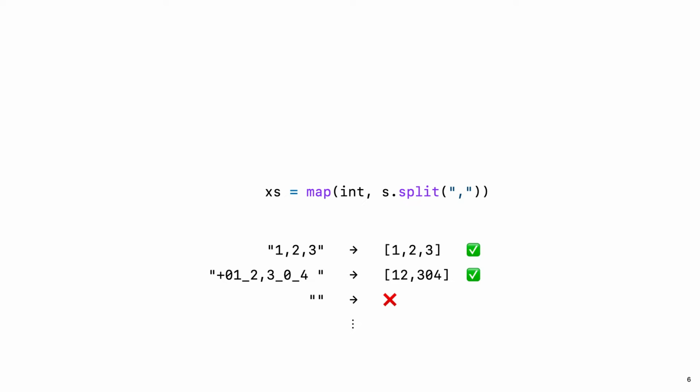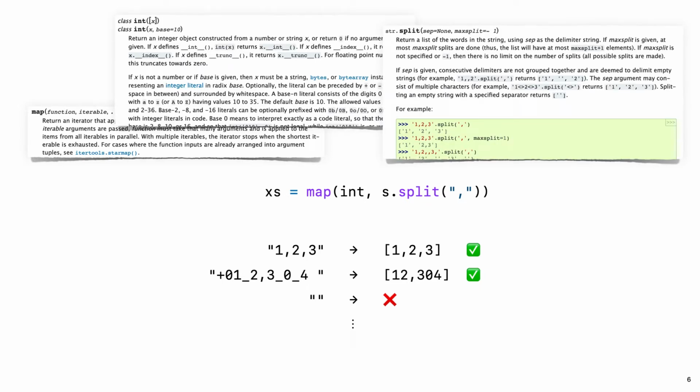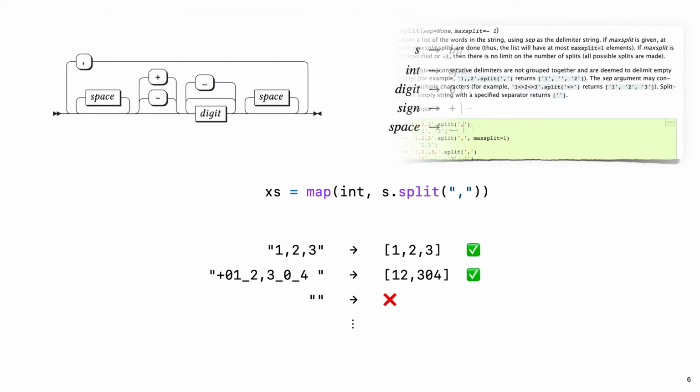So if you really want to find out what a parser like this does, you have to look up what each of its sub-expressions does. And the exact specifications of even standard functions like split or a built-in string to integer conversion, they are often more complex than one would initially assume. And they often differ in some details and edge cases between languages or even between different versions of the same language. So it can actually be quite tricky to figure out what such a deceptively simple-looking ad hoc parser actually does. Unless, of course, you know the parser's grammar.